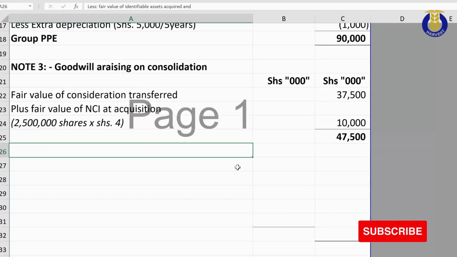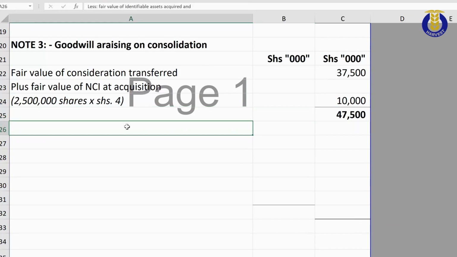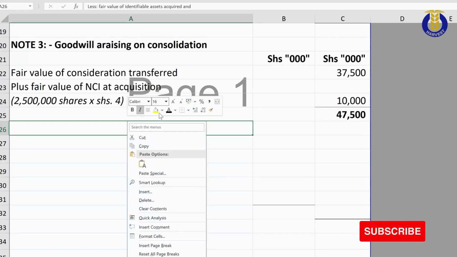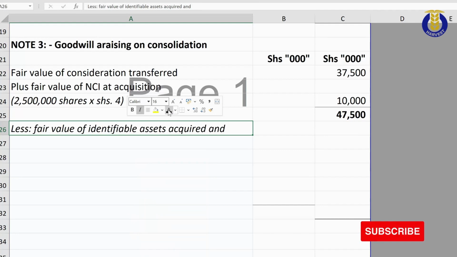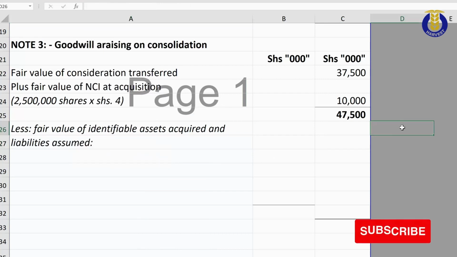At the end of the day, we shall compare this total investment, the 25 and the 75%, with the net worth or the fair value of identifiable assets acquired and liabilities assumed. Friends, you should recall that when an investment is being made, the investment is made in the equity of an entity.